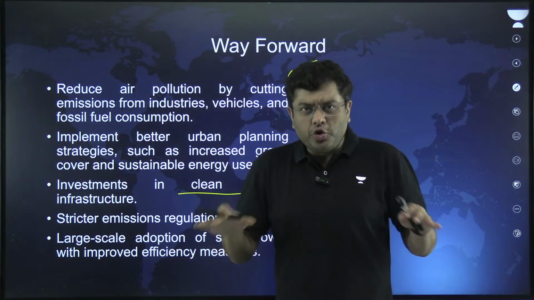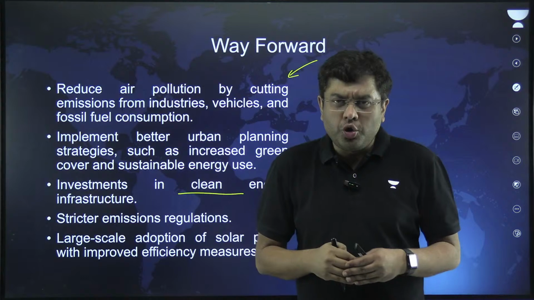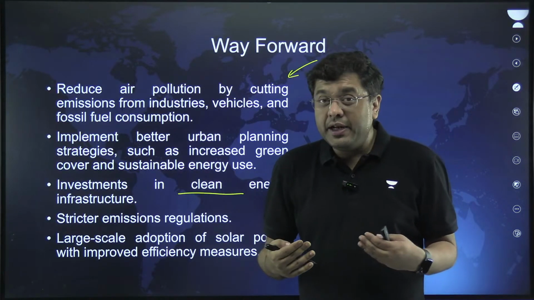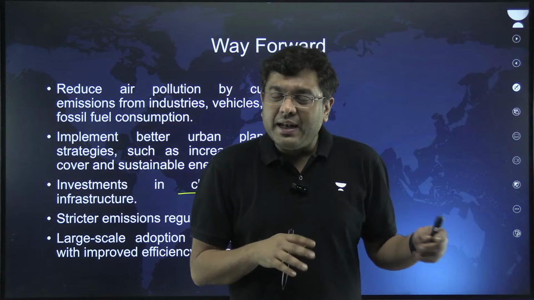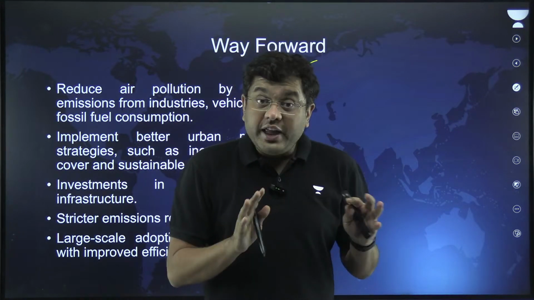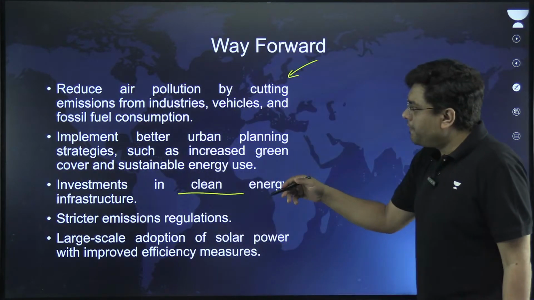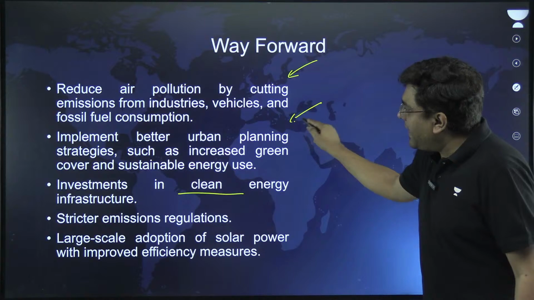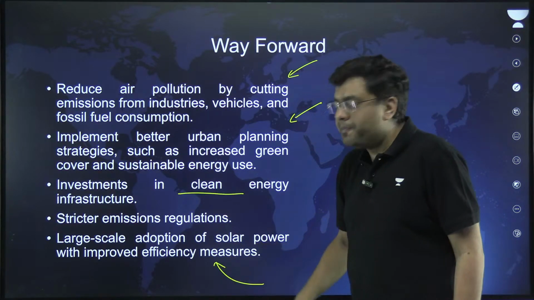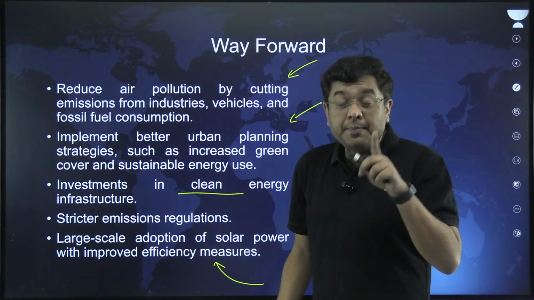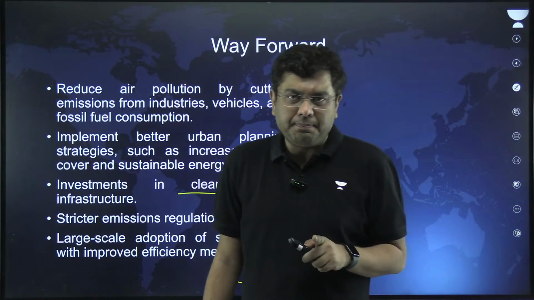Older vehicles should not be allowed. Clean energy should be used. When I say clean energy, we basically mean hydrogen energy and electrical energy. So they should be promoted much more. Implement better urban planning strategies and large-scale adoption of solar power, with improved research and development.